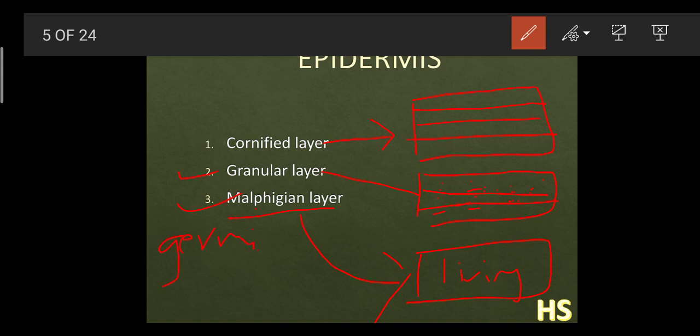Why germinative layer? Because here we know the production process. If there is one cell, it can be divided into 2 cells, 2 cells can form 4 cells, so it has the perfect dividing qualities. That is why it is also called the germinative layer, because there are more active cells present in this layer, which help to produce new cells which press and shift outward to replace the worn out cells.